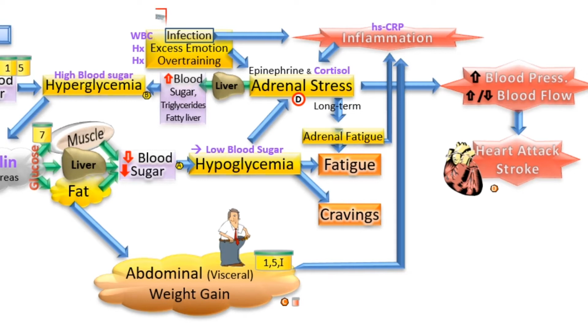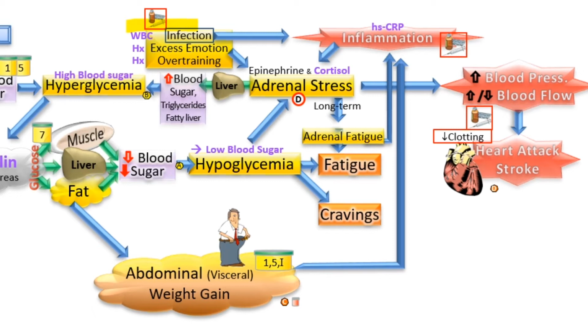Now let's talk about some solutions. Conventional solutions involve medication. Looking up here, infection is treated with antibiotics, and inflammation is treated with anti-inflammatories.